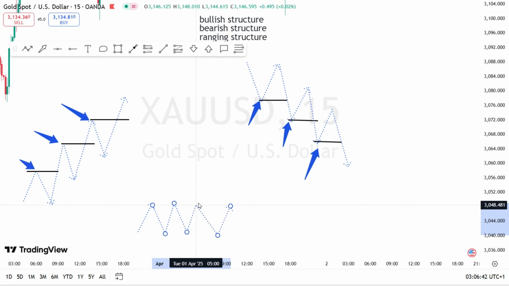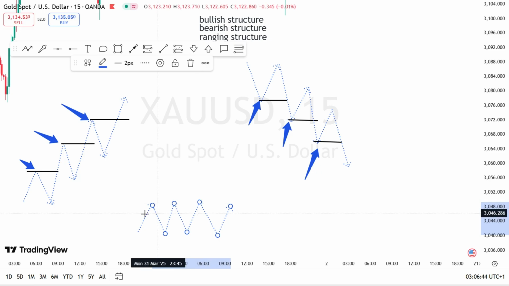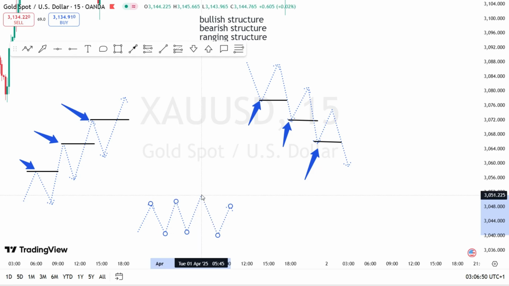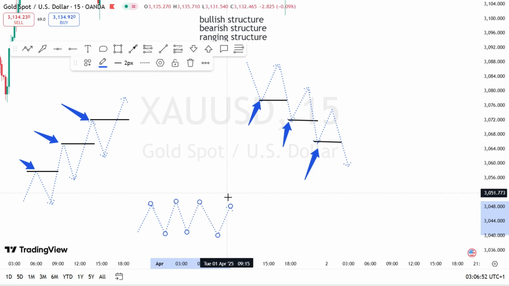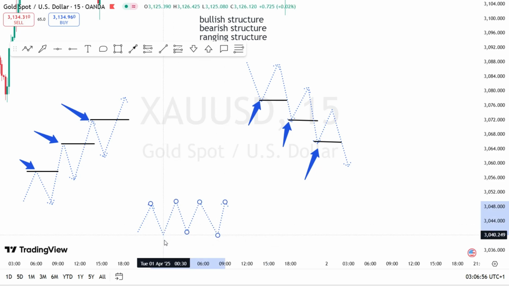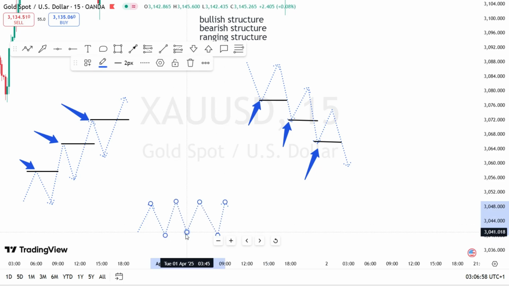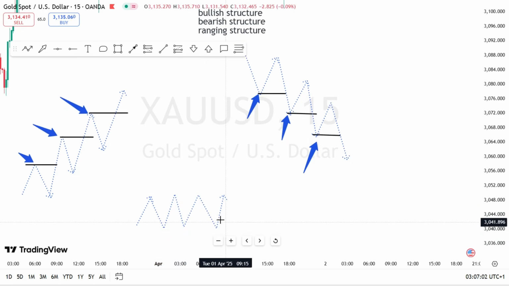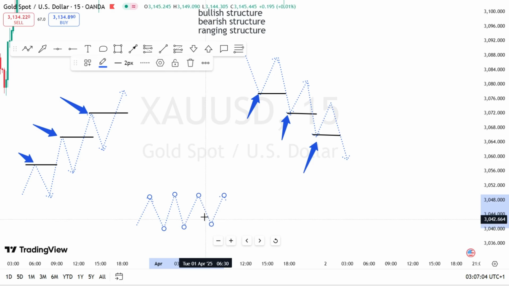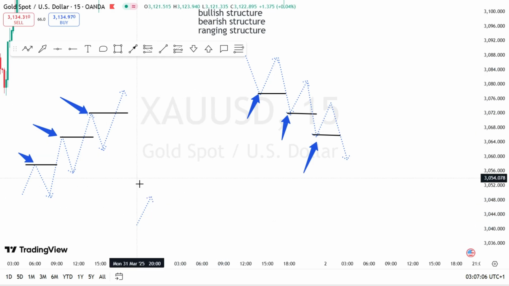So when market is not taking out these highs that I'm pulling, alright? If price or market is not taking the highs, it means market is forming what? A ranging market. If market is not taking the lows, it means market is forming what? Ranging market, alright? So these are the ranging market forms.